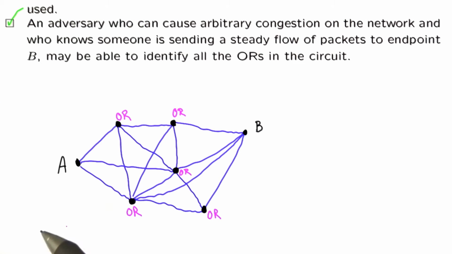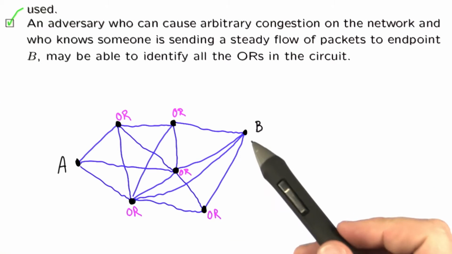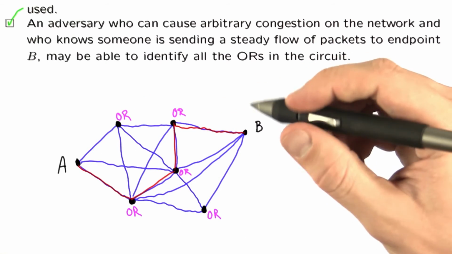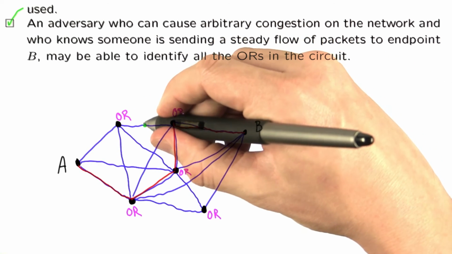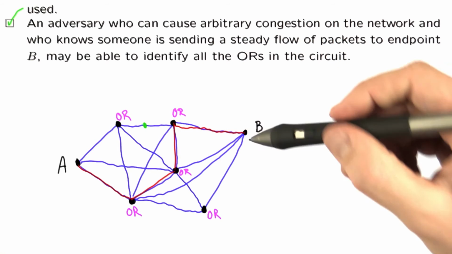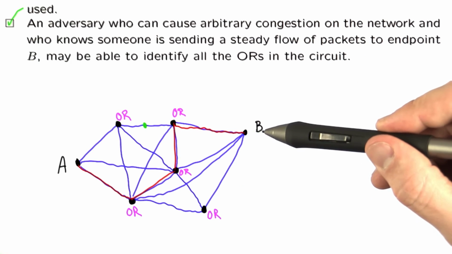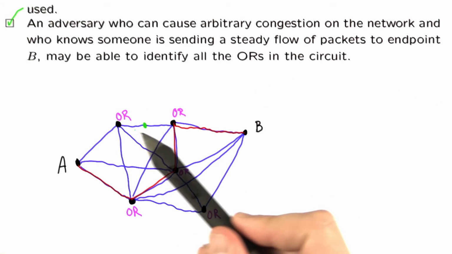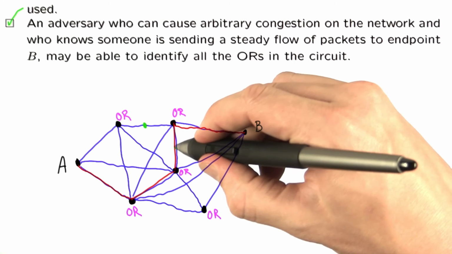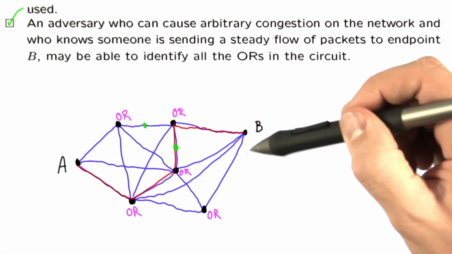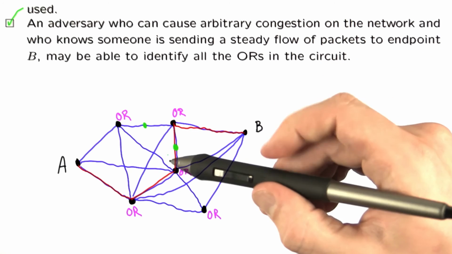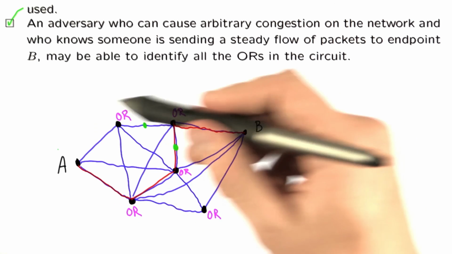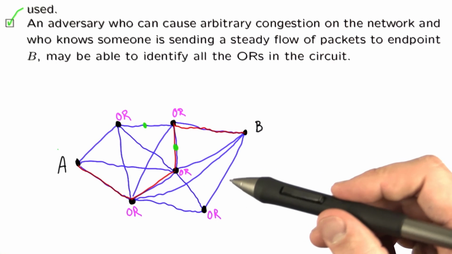To see this, let's take this example network between A and B, and we've chosen a circuit in red. An attacker could try introducing congestion on each connection, for example here, and see if it causes any disruption on the flow of packets into B. In this case it won't, and so the attacker has learned this connection is not involved. He could try here and observe, and he should see disruption of packets into B, and the attacker has learned that these two onion routers are on the circuit. You can continue on to do this on all the connections and learn which onion routers are involved.